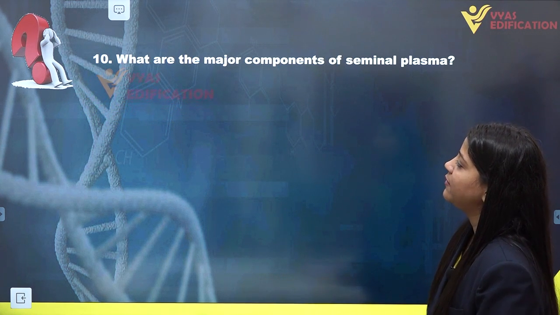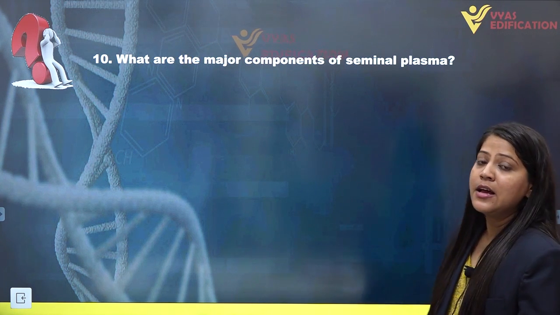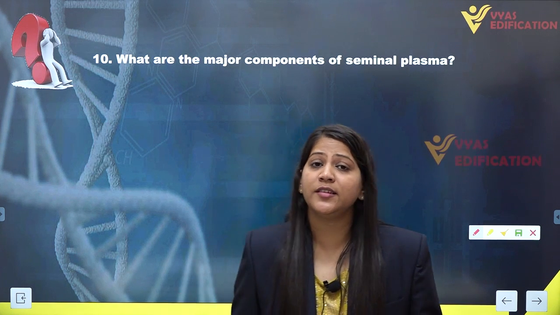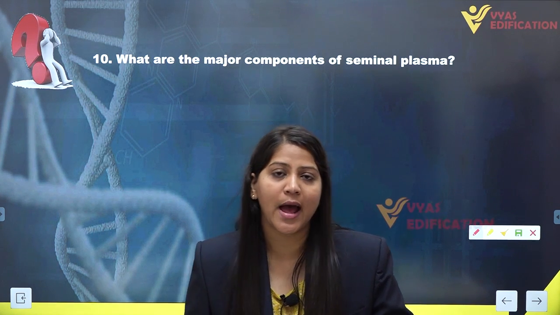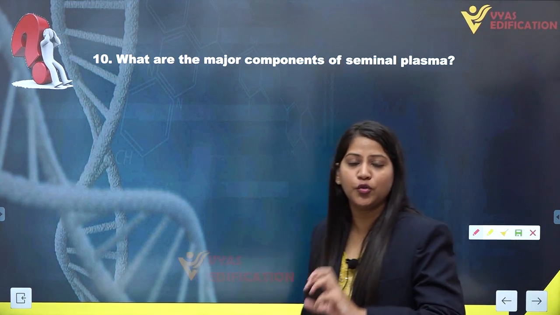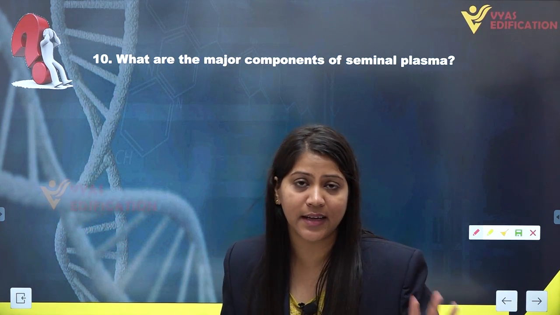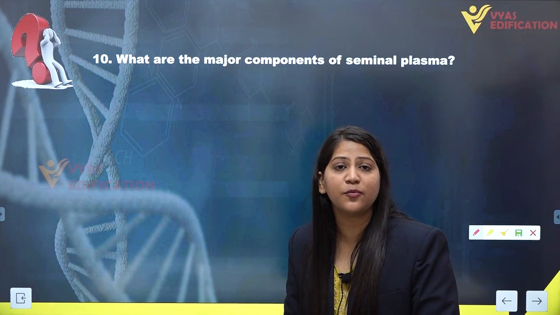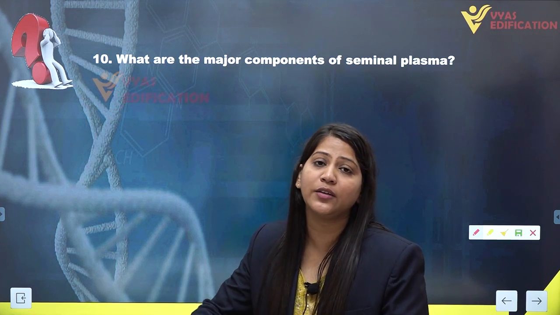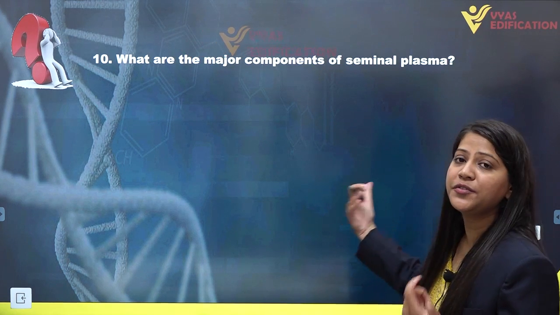Next, question number 10: what are the major components of seminal plasma? Seminal plasma along with sperm cells together form a mixture known as semen. Semen constitutes two components: sperm cells, which are made inside the testis, and seminal plasma, which is a mixture from three glands associated with the male reproductive system.